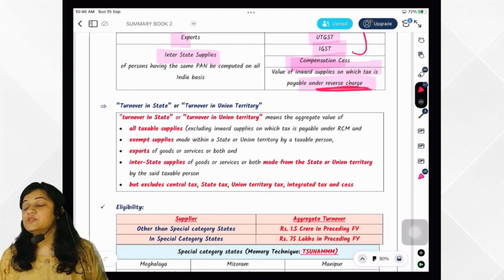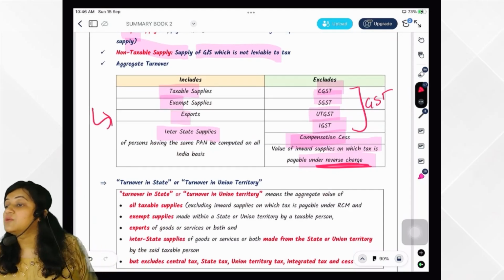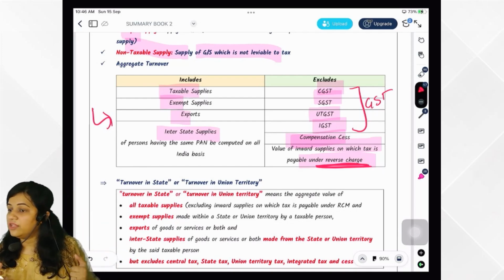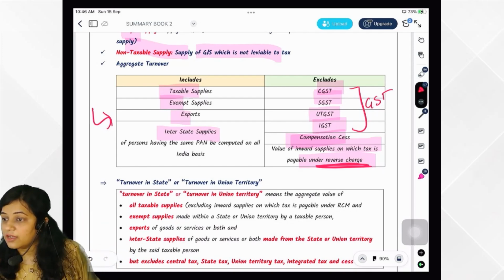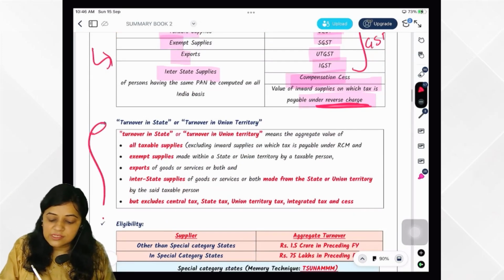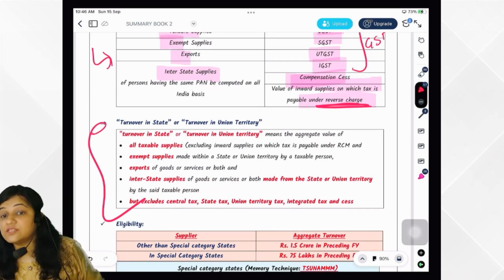For composition scheme, why is aggregate turnover important? To decide eligibility. Preceding year turnover is to be seen to see whether you can get into composition scheme in the current year or not. So aggregate turnover is seen for that. Why is turnover in the state or union territory important? Because tax is calculated on turnover in the state or union territory.